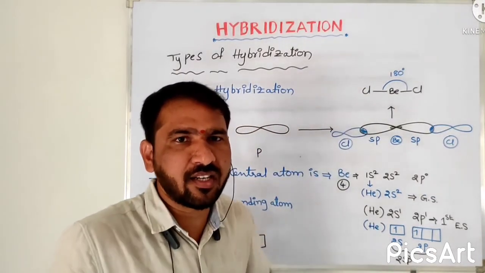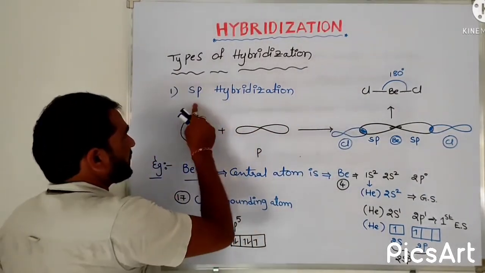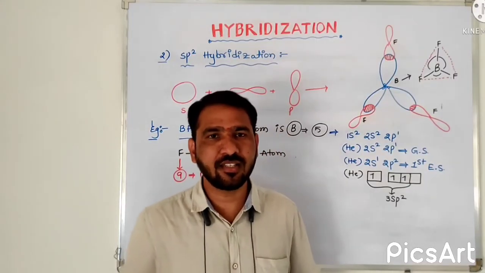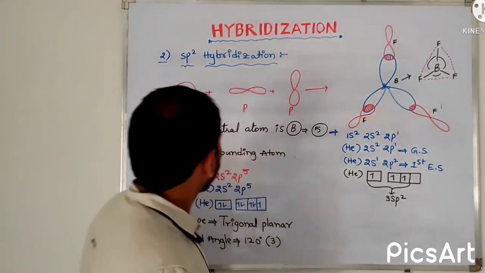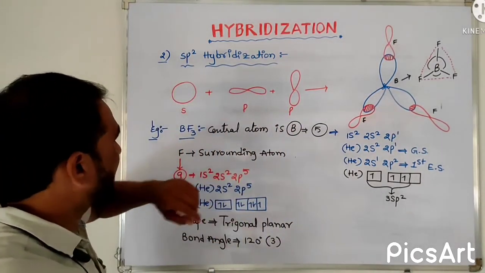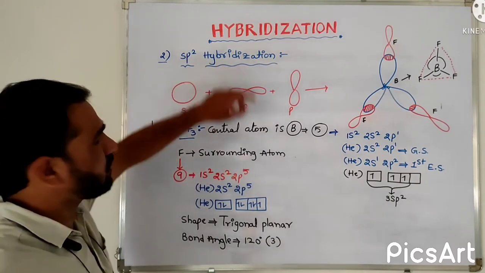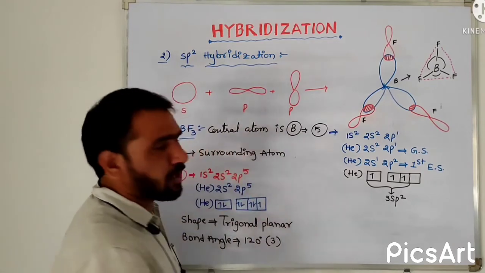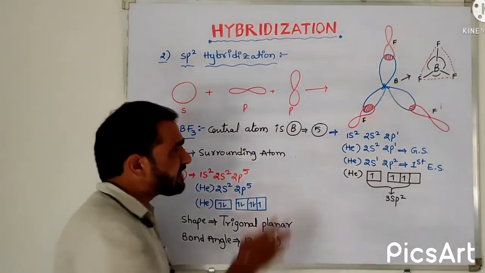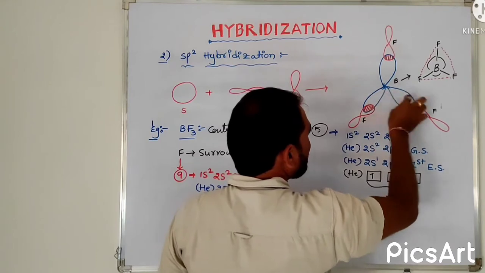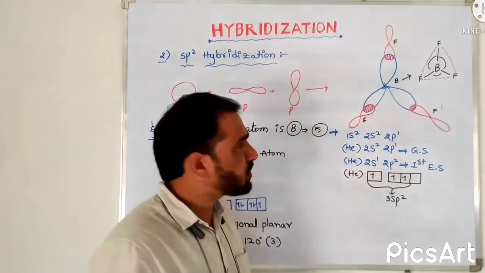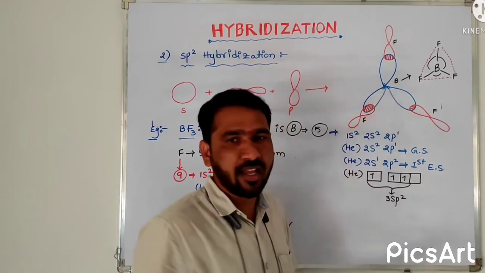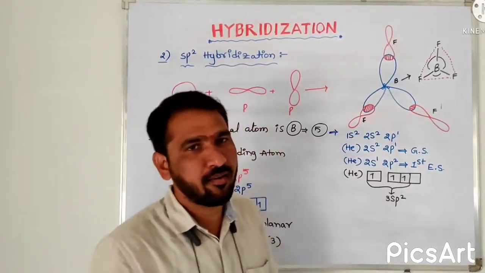So this is the complete explanation about sp hybridization. The second type of hybridization is sp2 hybridization. In this, one s orbital and 2 p orbitals overlap together. It results in 3 sp2 hybrid orbitals. Those 3 sp2 hybrid orbitals are arranged in a trigonal planar structure.